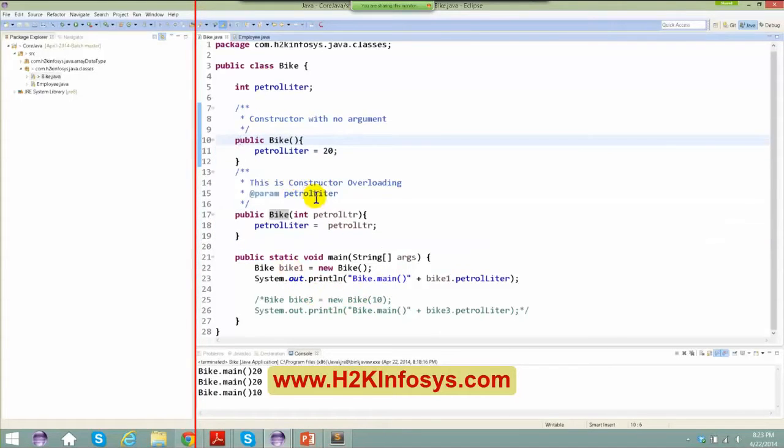Question. Yep. In real-time projects, do we give petrol liter equal to 20 specified here, or do we make multiple constructors and then proceed? It's again a good question. Now, I want to give some default value. Let's say the moment I create a bike here, I want to give some default value, let's say 5 liters of petrol. So if any person creates a bike, he's at least going to have 5 liters of petrol.